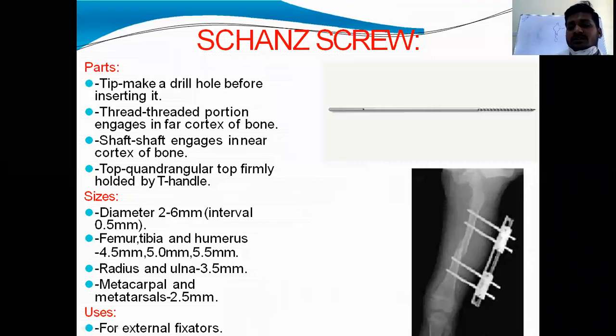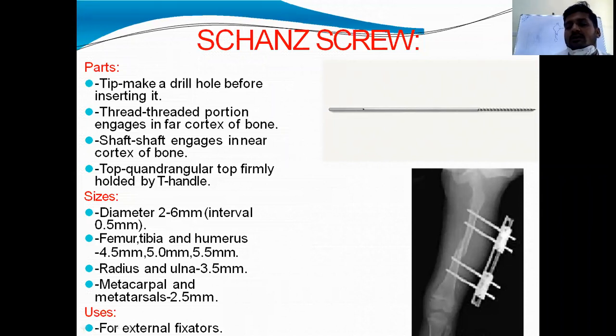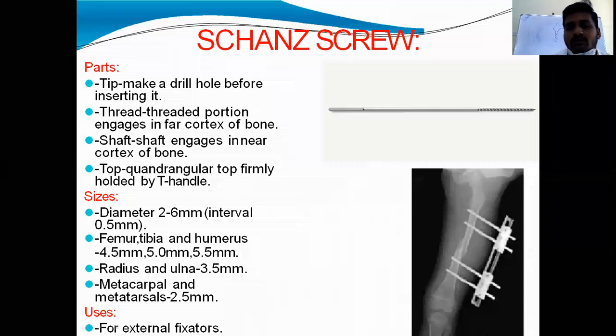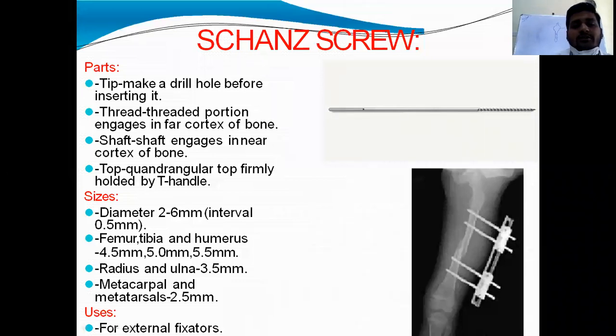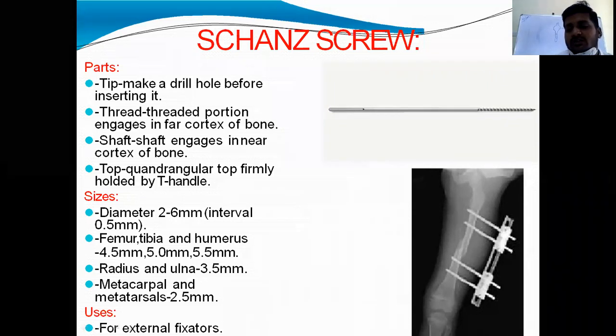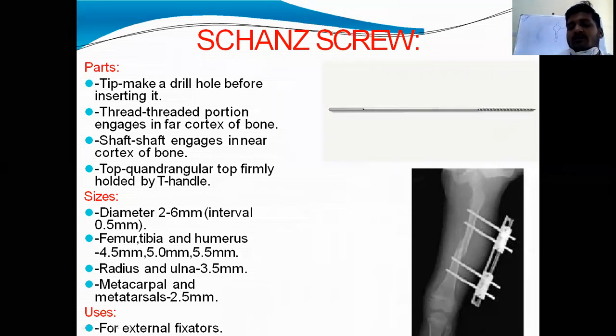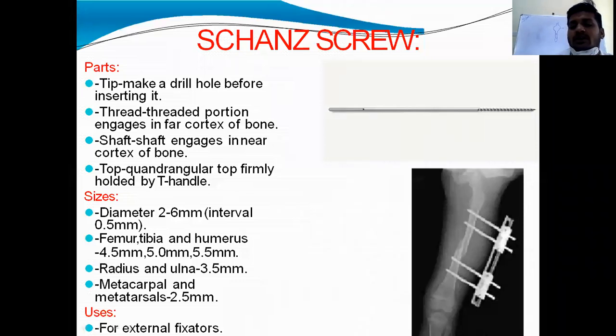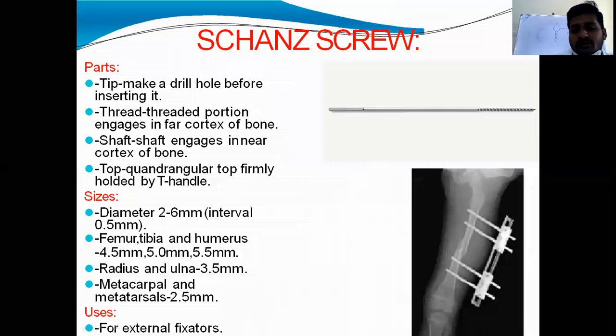Before passing these pins into the bone, we have to make drill holes with the drill bit. Already we have seen the drill bit, no? Make a drill hole before inserting it, and the threaded portion engages in the far cortex. This is the far cortex and this is the near cortex. We'll pass the pin from near cortex to far cortex, and the threaded portion should engage in the far cortex, and in the near cortex the shaft should engage, and the quadrangular top to be held firmly by the T handle.